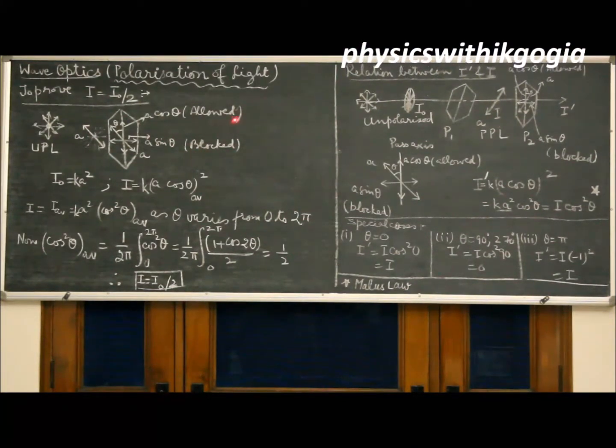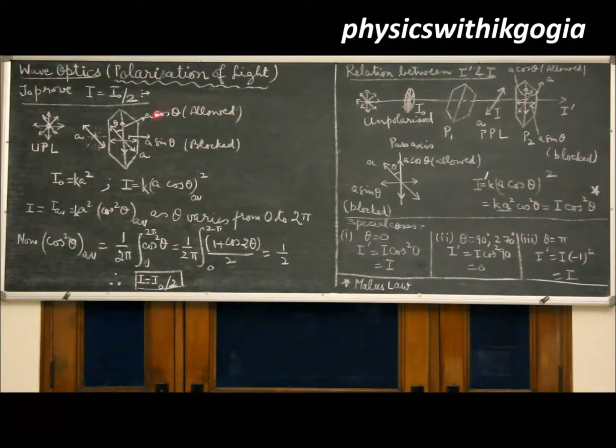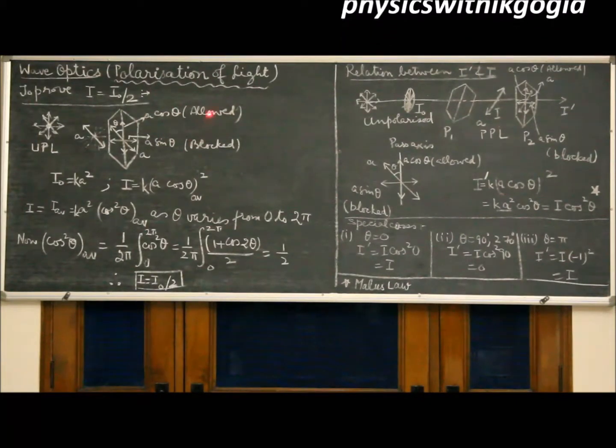So what we get is the average of this amplitude as theta varies from 0 to 2 pi. Intensity is proportional to the square of the amplitude. So I0, the intensity of incident light, is K A square, whereas the intensity of the transmitted light will be given by K times the average value of A cos theta, squared. Now I is equal to I average, or K A square times cos square theta average, as theta changes from 0 to 2 pi.